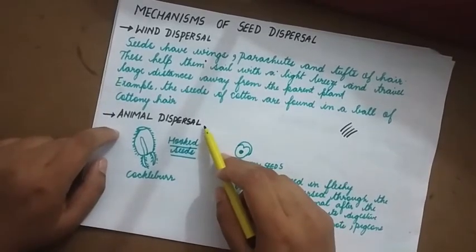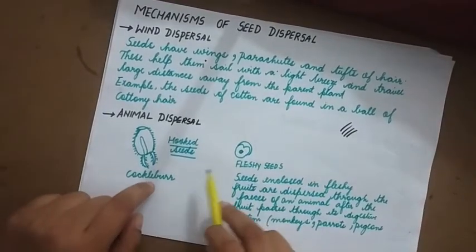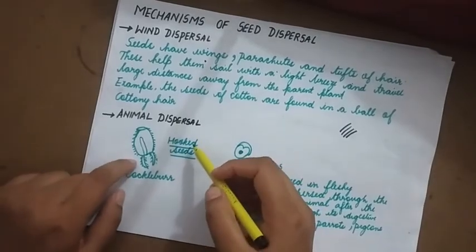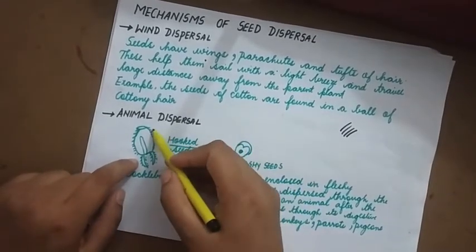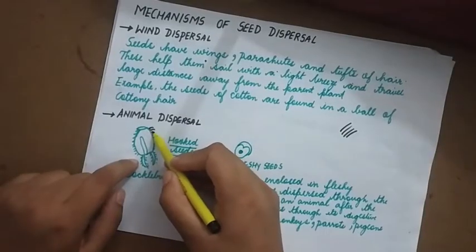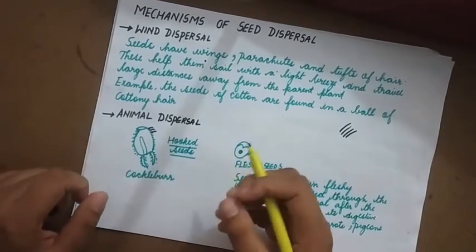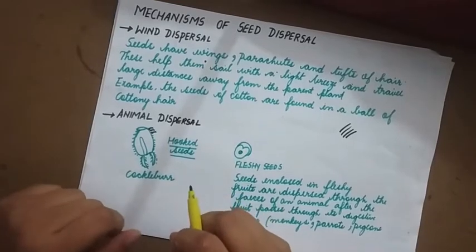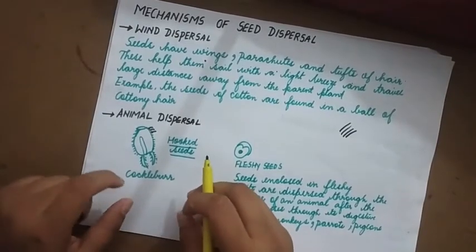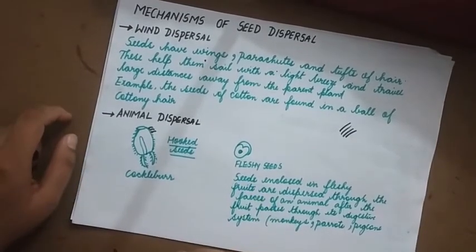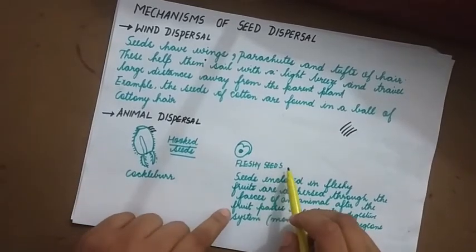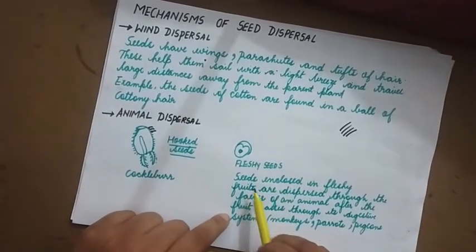Animal dispersal can take place in two ways. One is by hooked seeds. These seeds have hook-like structures and they adhere to the animals. Finally they detach from the animals, fall onto the soil and start growing. The other way is by means of fleshy fruits.